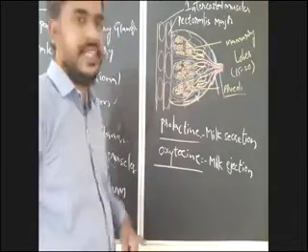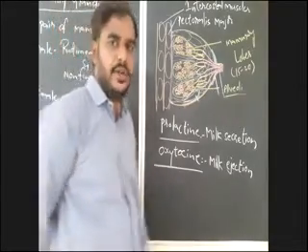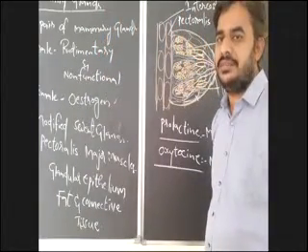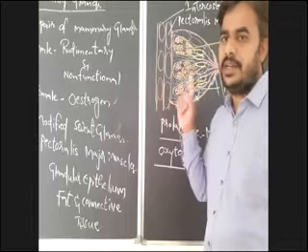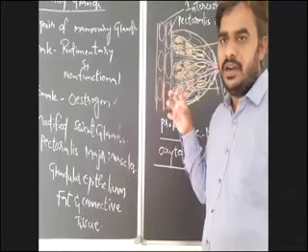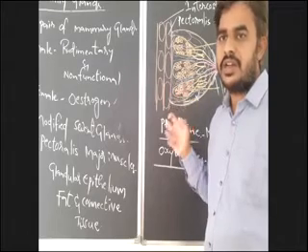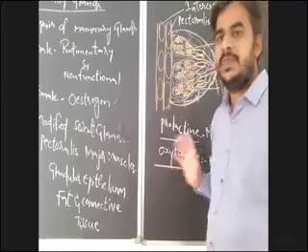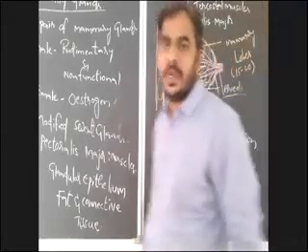How does oxytocin cause ejection of milk? Already I told you, oxytocin mainly acts on the smooth muscles of the myometrium. It causes very strong contractions in the myometrium of the uterus, which lead to expelling of the baby from the uterus, known as parturition.